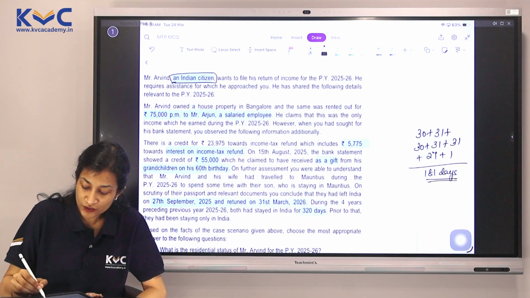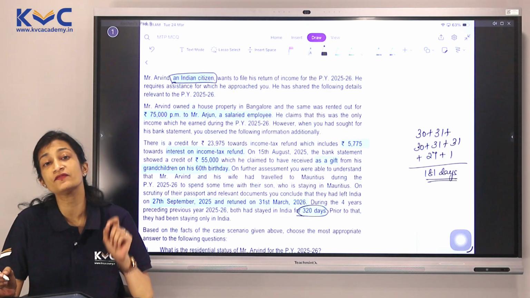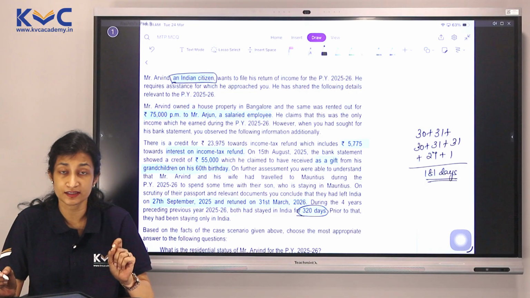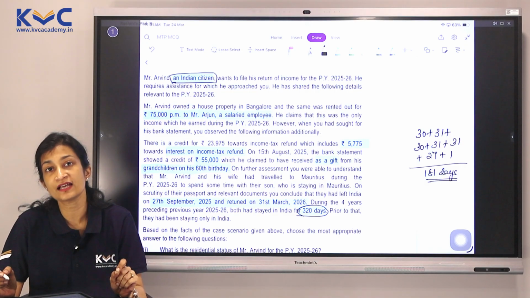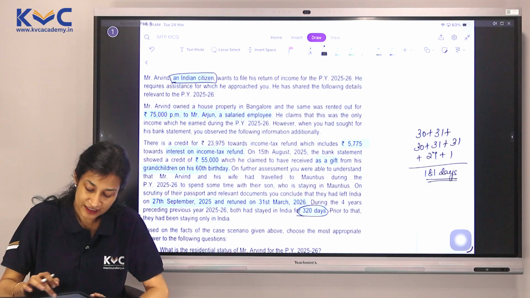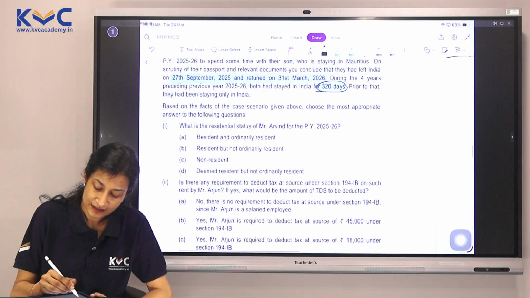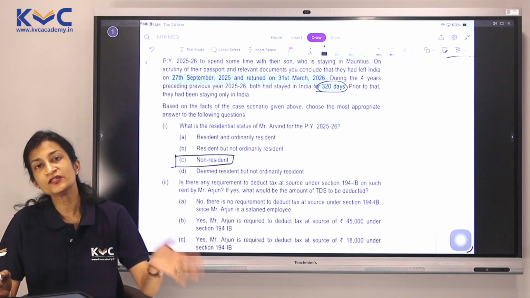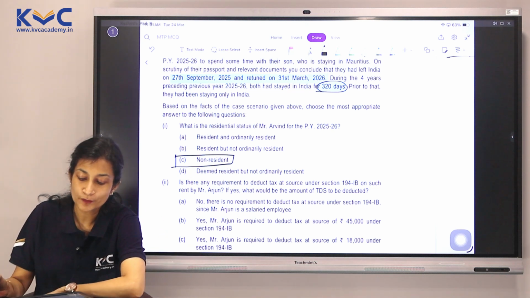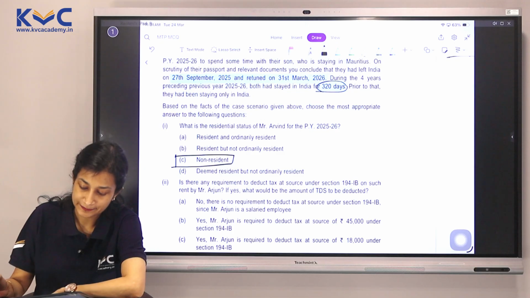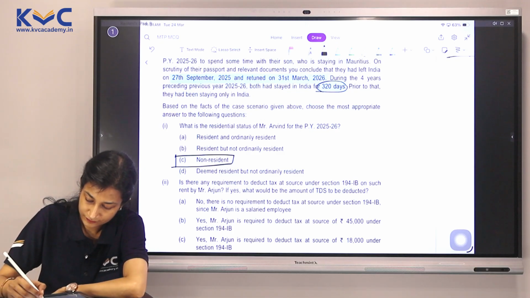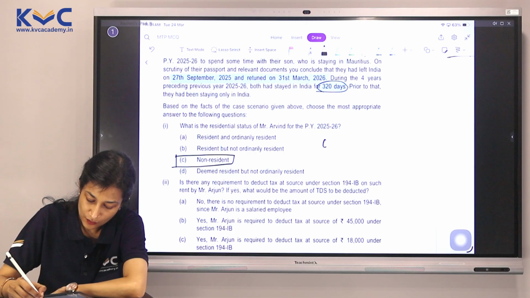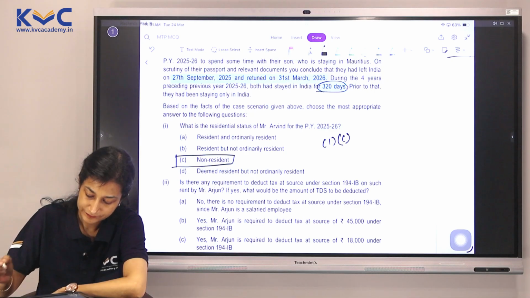We also know that he has not stayed for more than 365 days in the 4 preceding previous years. None of the basic conditions are getting fulfilled and therefore we can safely assume he is a non-resident. Once he is a non-resident, further criteria are automatically not fulfilled. So the answer would be 1C.